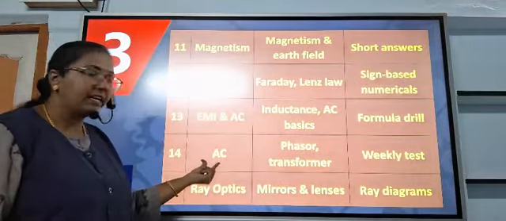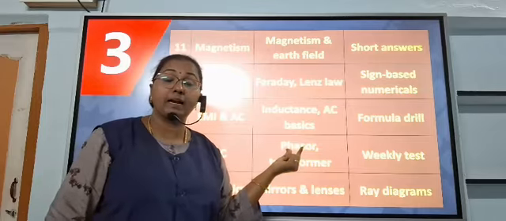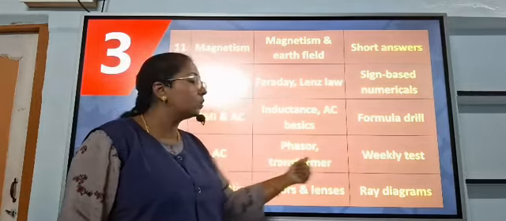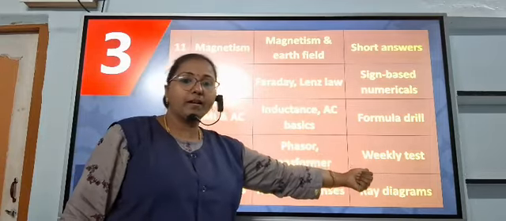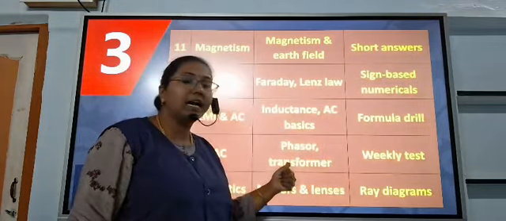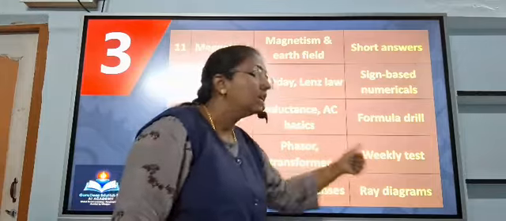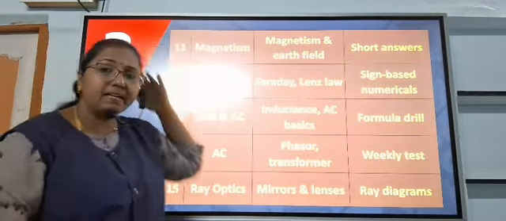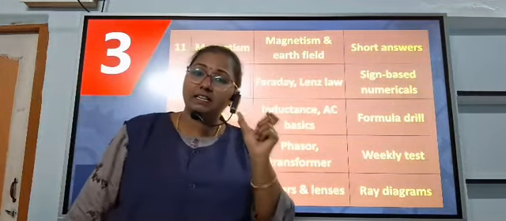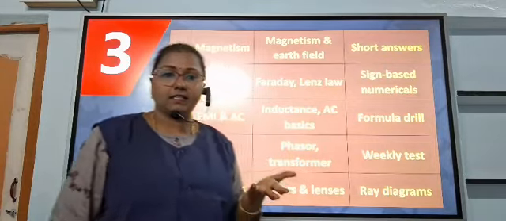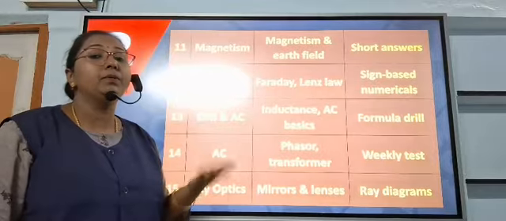And again in alternating current, the phasor diagram question, that means the LCR circuit, and the transformer, and the derivation also, as well as the numerical problems based on the LCR circuit chapter and the transformer number of turns question. And each and every topic completed. Magnetism, once it is completed, automatically you take at least 1 hour for practicing the numericals. Or you practice the previous year question paper yourself.